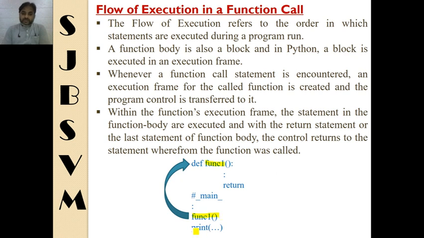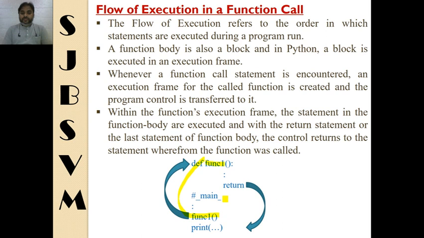As soon as this function is called, the control is transferred from here to here, and after that the body of the function executes, and as soon as the statements in the function's body are executed or a return statement is encountered, the control goes back to the statement following the calling statement.